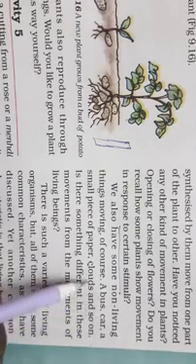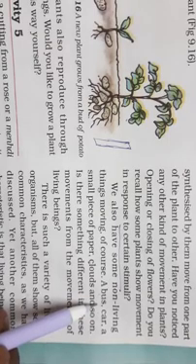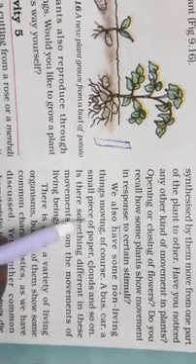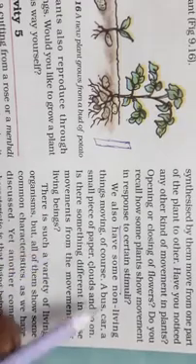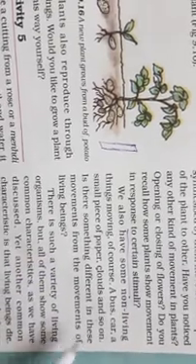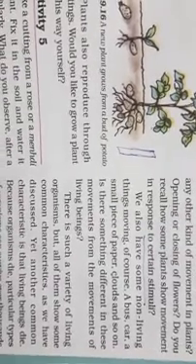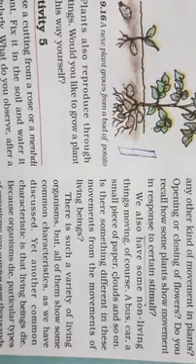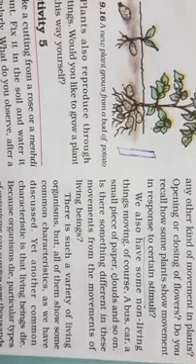A bus or a car moves because of the machines. A small piece of paper can move because we are moving it, by external force. So you can see that every organism reproduces, and all the organisms move from one place to another place.